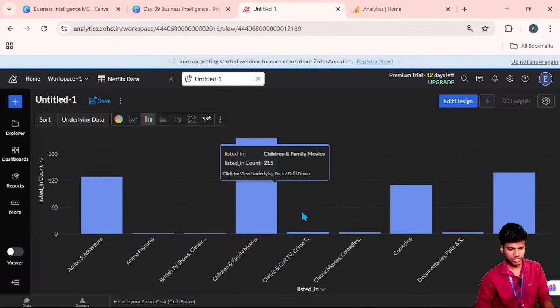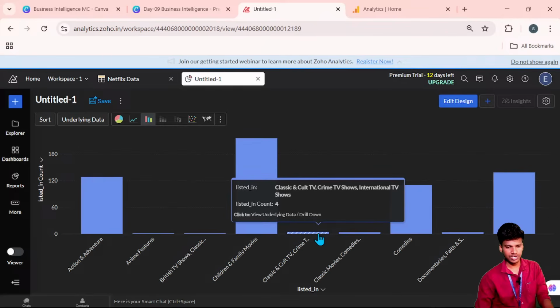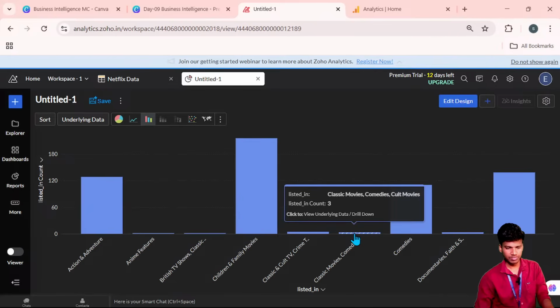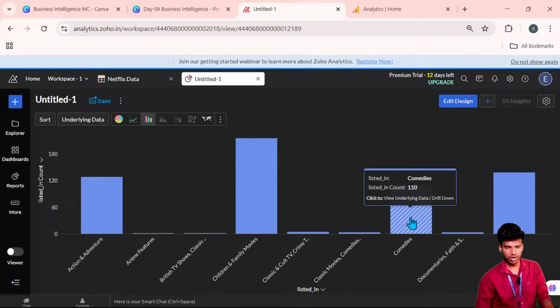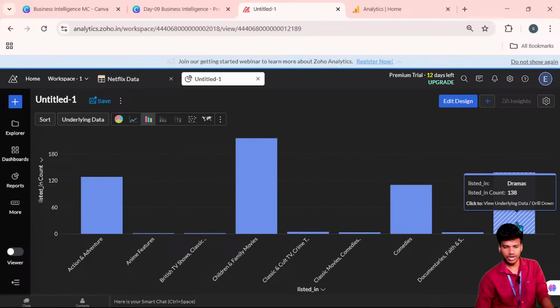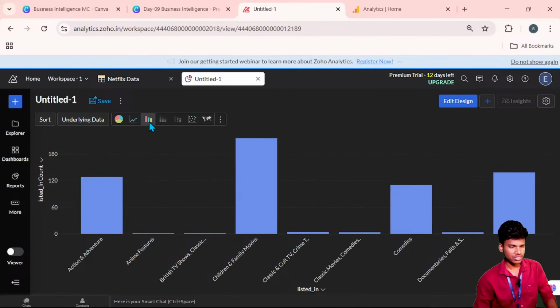Children and family movies are 415, and then the classic cult TV shows the 4, and classic movies and the comedy cult movies 3, comedy movies rated 110, and then the documentary rated is a 3, and drama rated movies is a 138. So based on this kind of count, we can see our genres list.